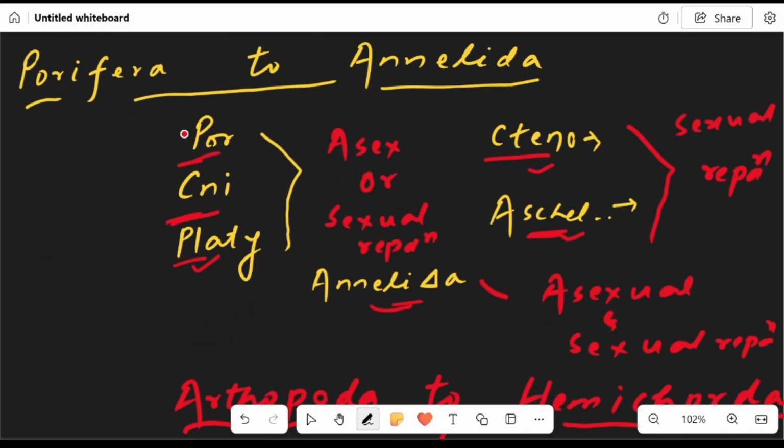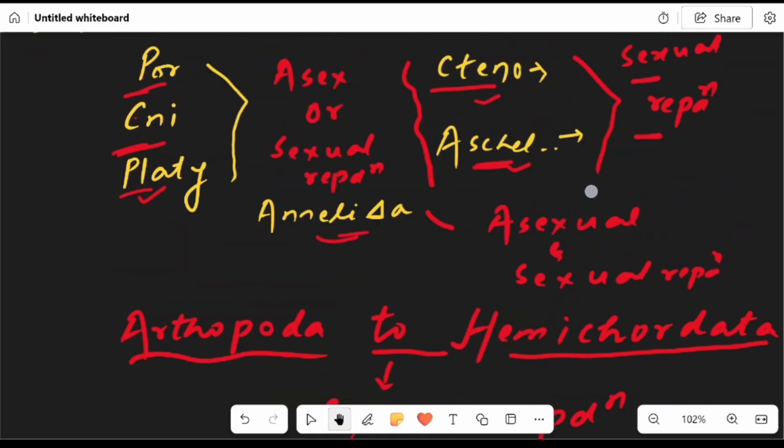In Porifera, Cnidaria and Platyhelminthes, we have asexual or sexual reproduction, but in Ctenophora and Aschelminthes, which are exclusively marine, we have only sexual reproduction. In Annelida, we find asexual or sexual reproduction. From Arthropoda to Hemichordata, it is only sexual reproduction.